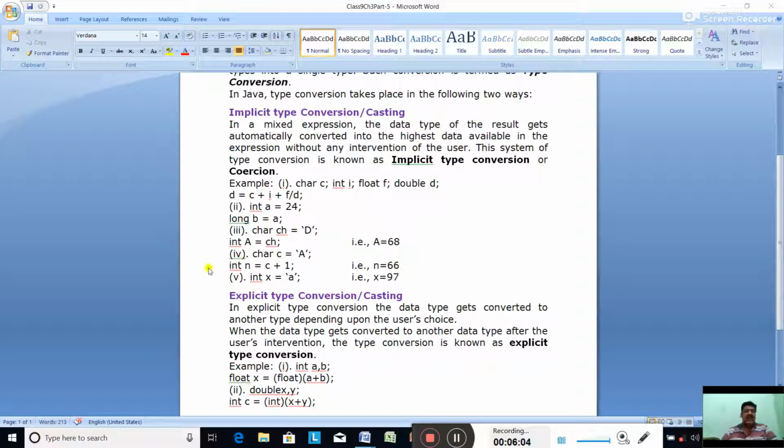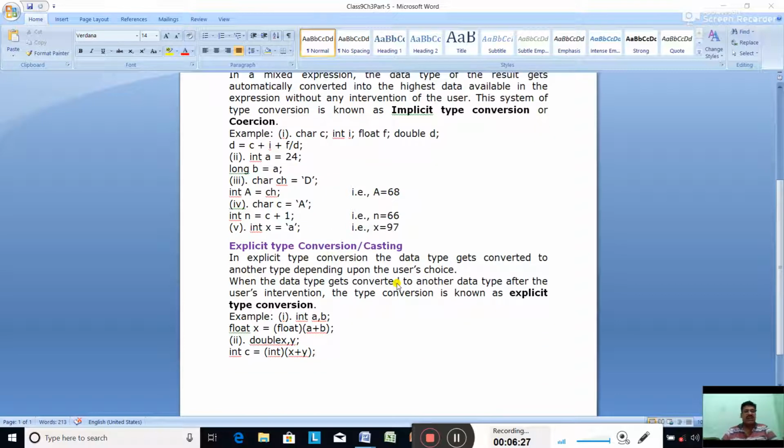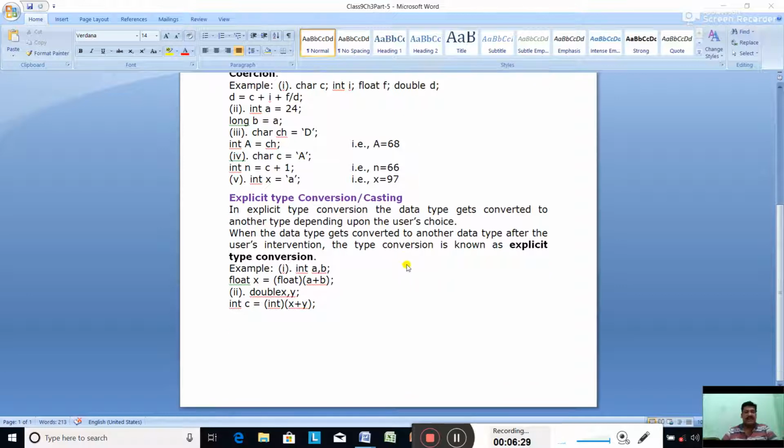Same way, next example is int x equal to 'a'. The 'a' is a character literal, but x data type is integer. So automatically 'a' will be converted into its integer value according to ASCII code. What is the ASCII code of small a? That is 97. So what is the value of x? 97. So this was implicit type conversion or implicit typecasting.